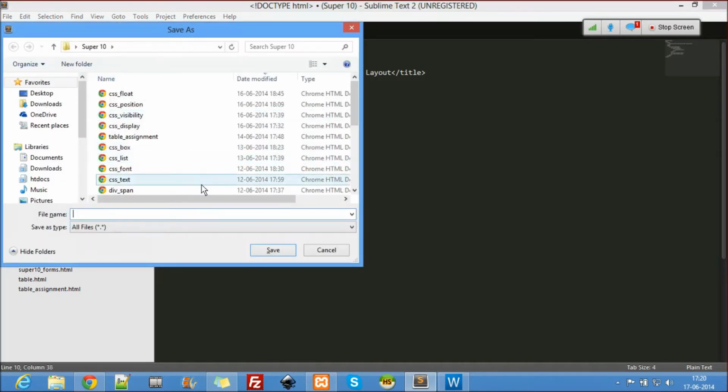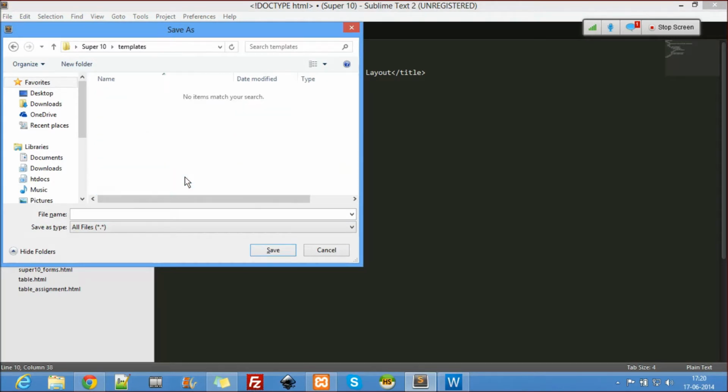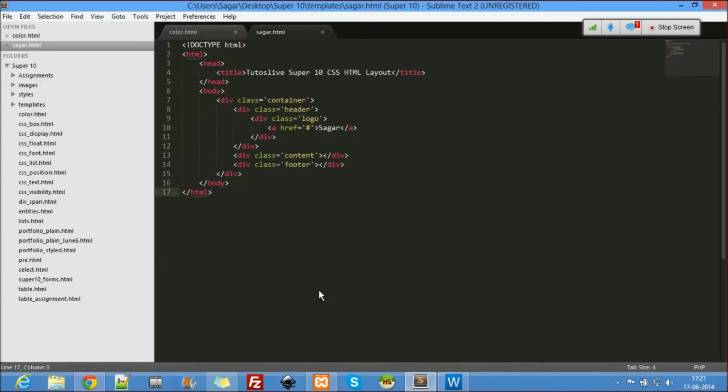What I'm going to do here is write it in a separate folder, I'll call it templates. Inside templates, let me put another name. I'll say sagar.html because this is my file. Now coming again here, after the logo, I'll say div class equal to login because there is a login link over there.